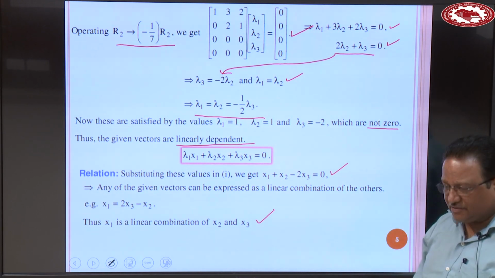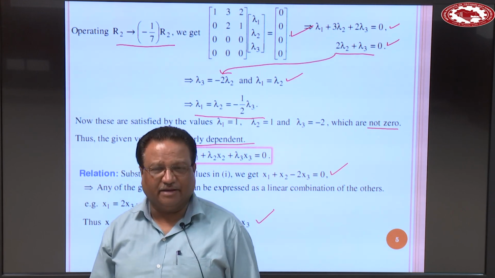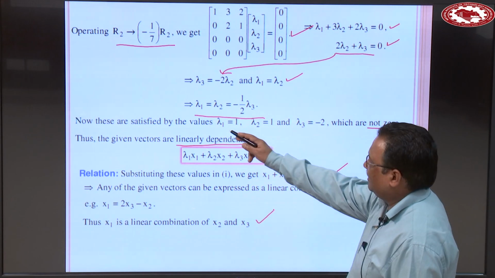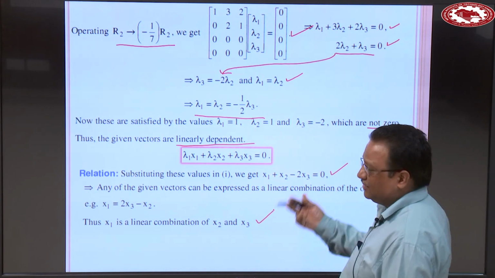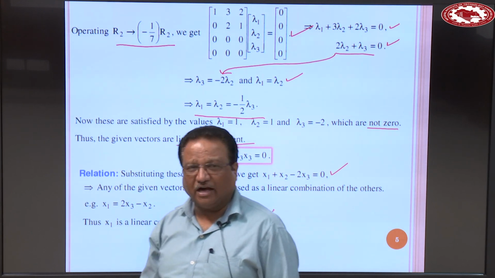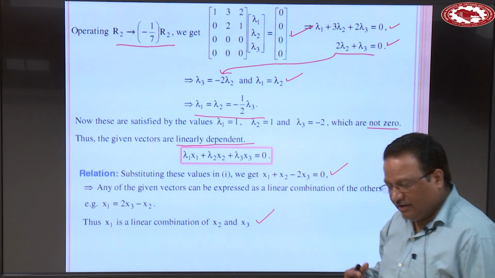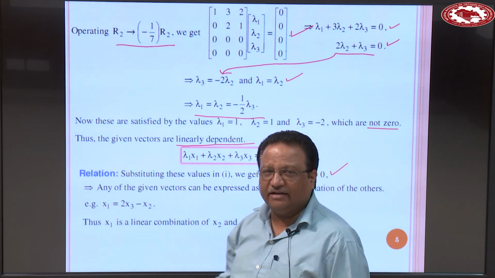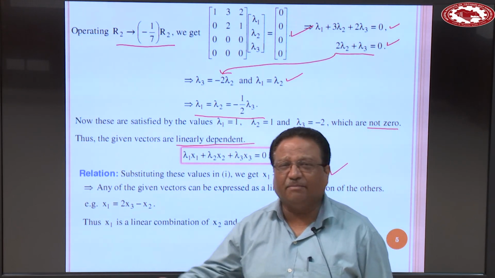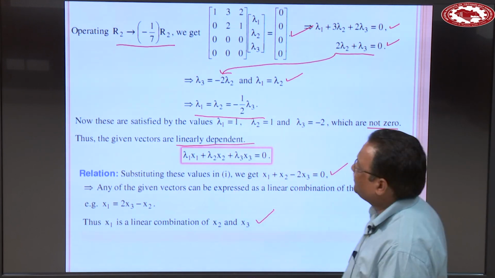Okay. So, in this way you can evaluate linearly dependent and linearly independent vectors. If lambda 1, lambda 2, lambda 3 are all 0, then these vectors are linearly independent. If not all 0, then these vectors are said to be linearly dependent. And when the vectors are linearly dependent, then we can represent any of the vectors as a linear combination of the other or remaining vectors. Okay.